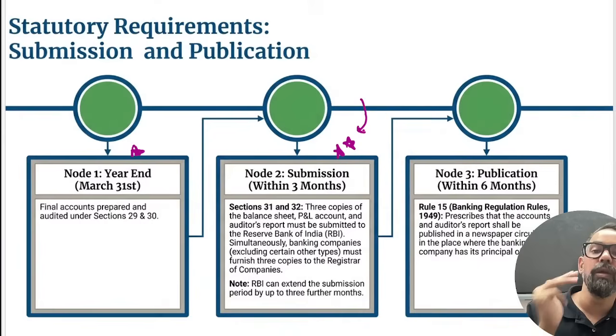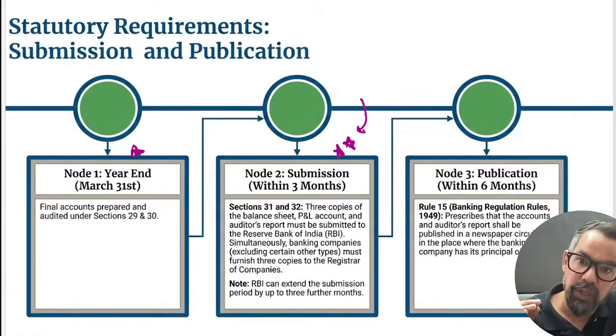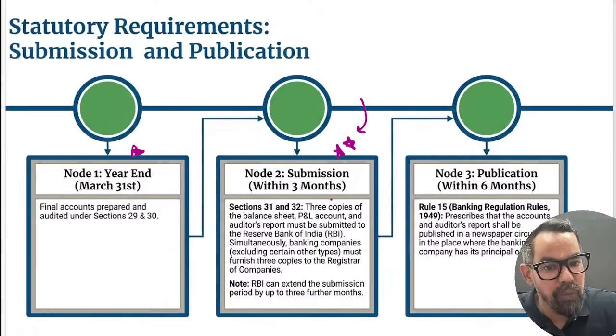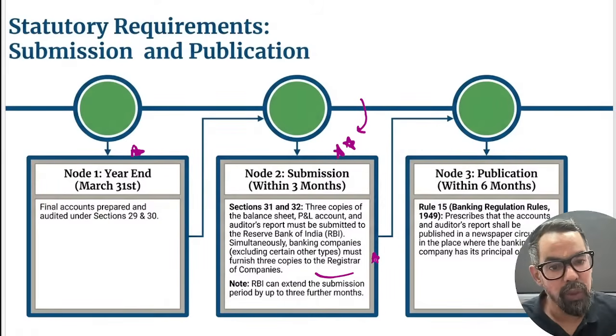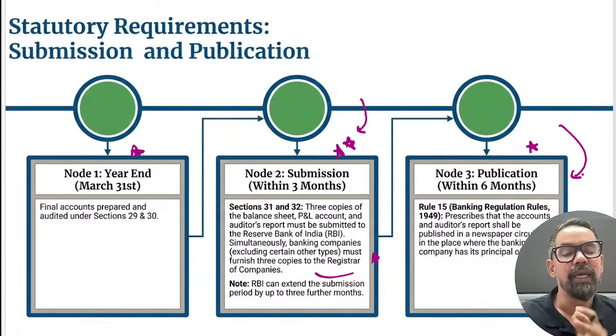After that, within 3 months of closure of the financial year, means 31st March is the closure, then you can do this within 3 months, means April, May, June. Before June end, you have to present 3 copies of profit and loss account, 3 copies of balance sheet, along with the auditor's report to RBI and the registrar of companies. So section 31, 32: 3 copies of balance sheet, profit and loss account, auditor's reports, you have to submit with RBI as well as the registrar of companies itself. That is the rule.